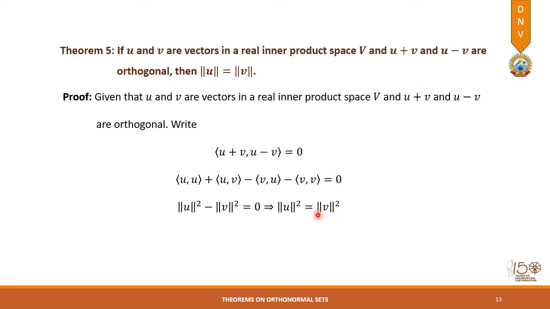And when the squares of norms are the same, we can always say that their norms are equal. There is no loss of generality in writing norm u equal to norm v. So with this we have proved that when the sum of two vectors and the difference of two vectors are orthogonal, then their norms will always be equal.